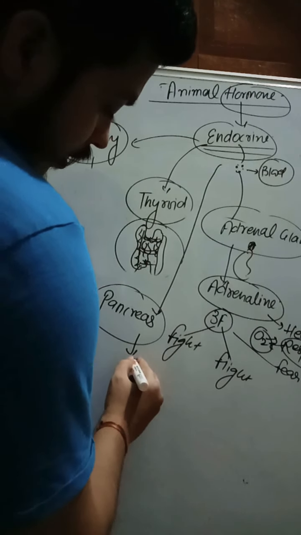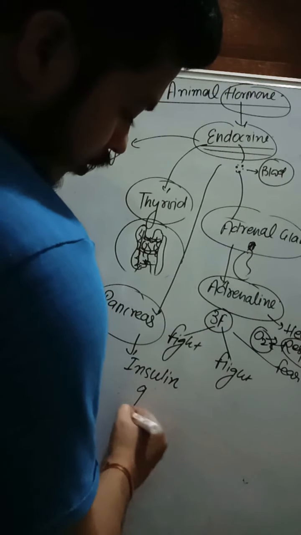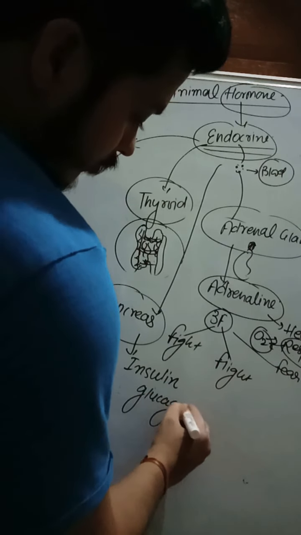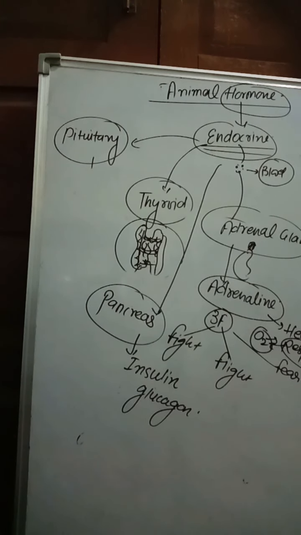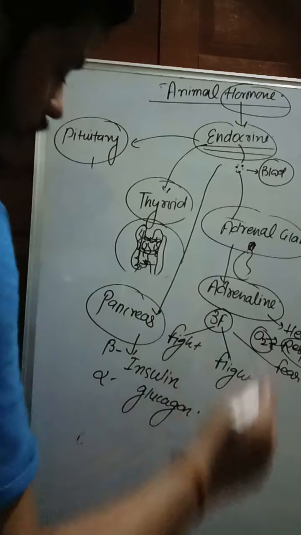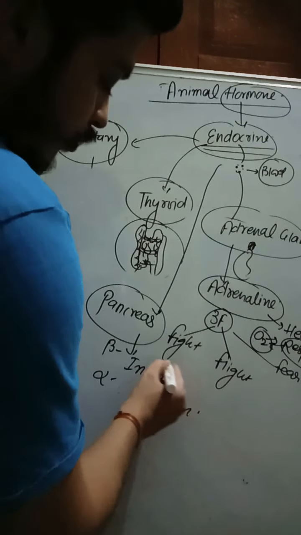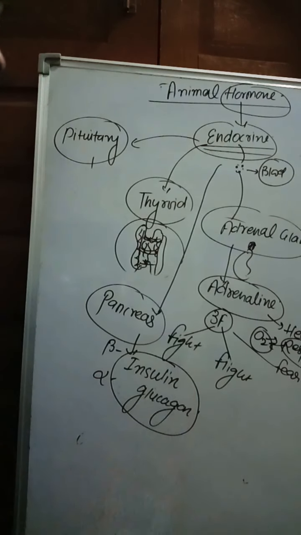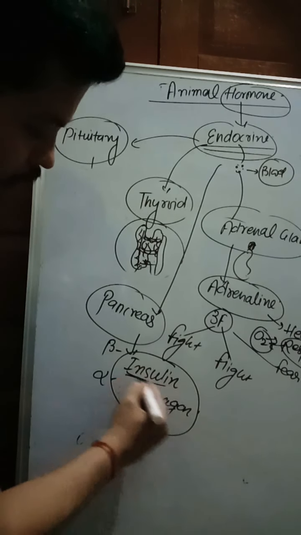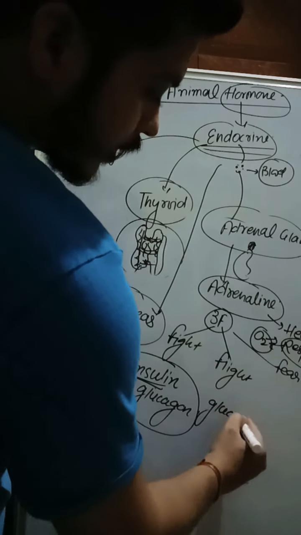These hormones are insulin and glucagon. The endocrine part contains cells like beta cells and alpha cells. Beta cells of the pancreas secrete insulin. What is the function of insulin? These two hormones have antagonistic functions, having opposite functions to each other, for maintaining the glucose level in the blood.